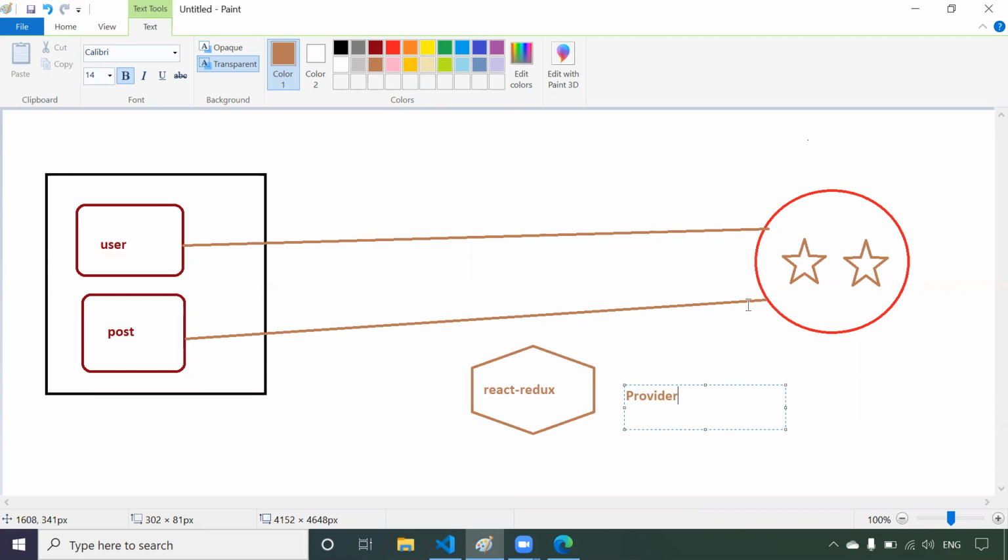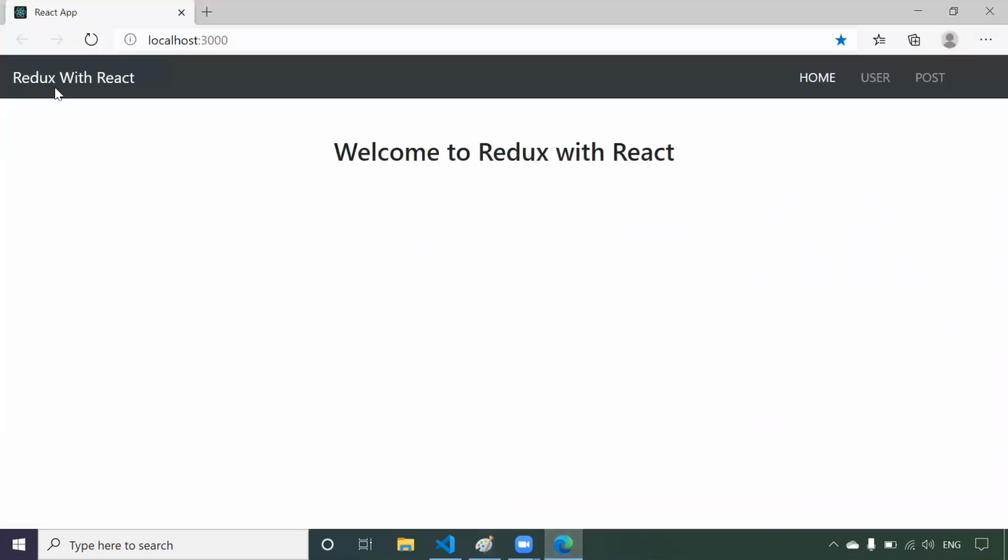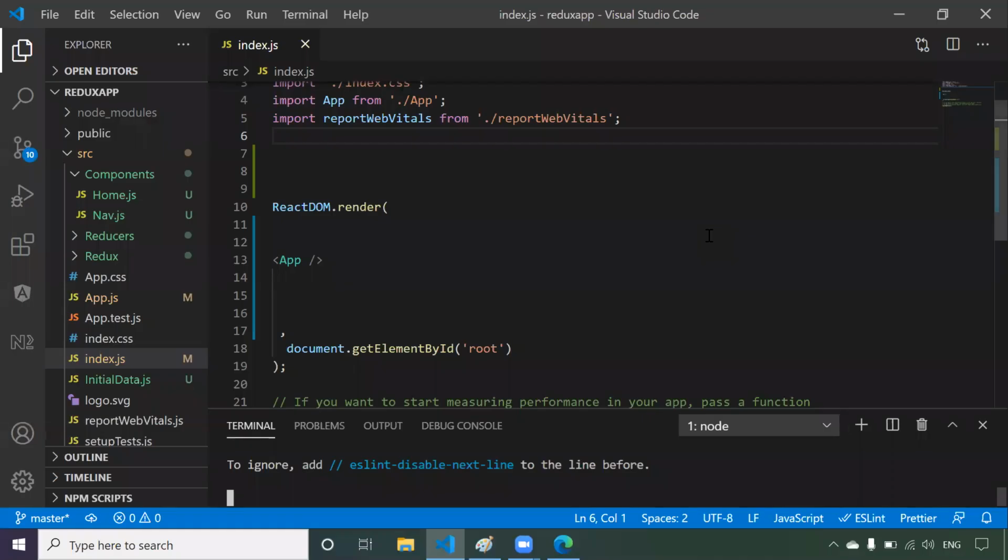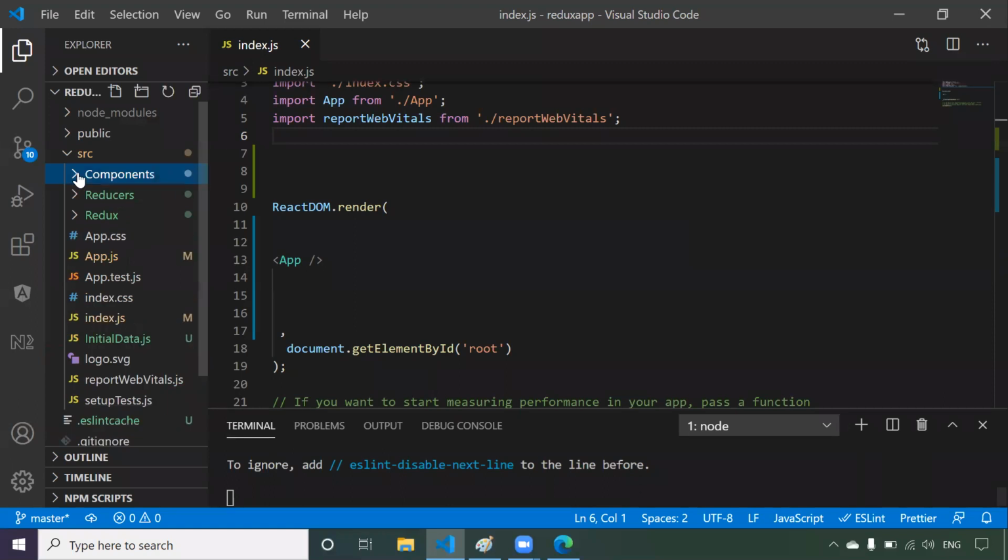So how can we provide? Let us see. What I have done is I have created a routing concept and a nav bar and just configured the routing: home, user, and post. Now, if you click on user, data will be displayed here. If you click on post, data will be displayed. This is the code. Everything is fine. So the first step is to provide the store to the app component.